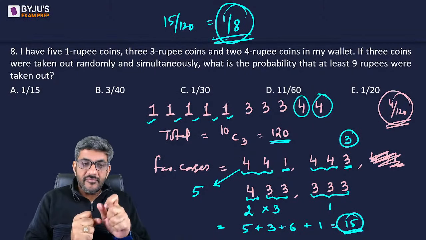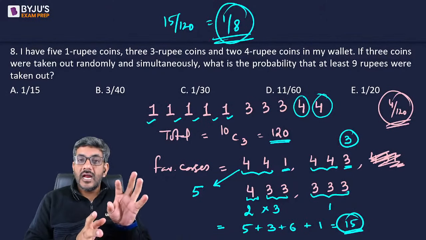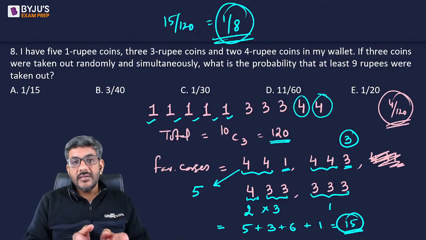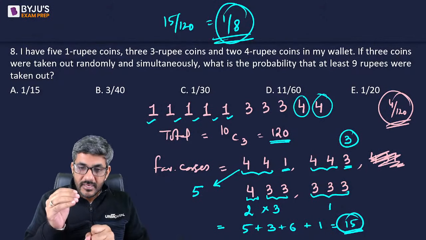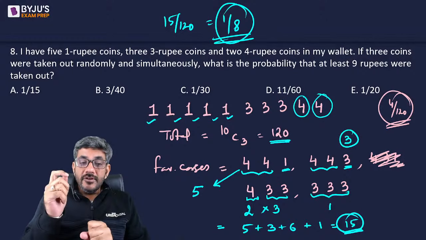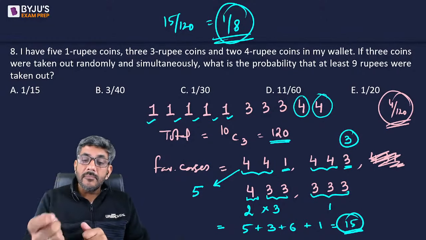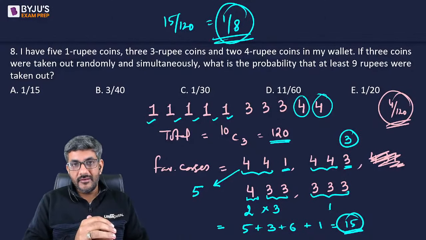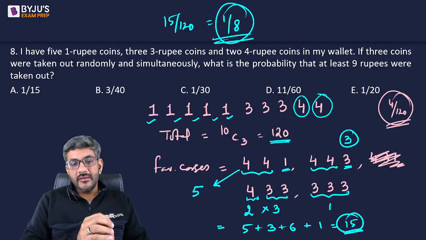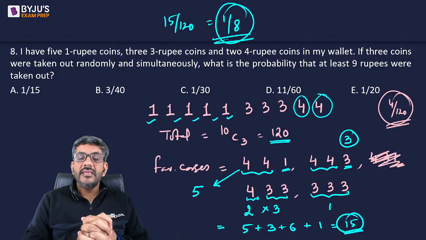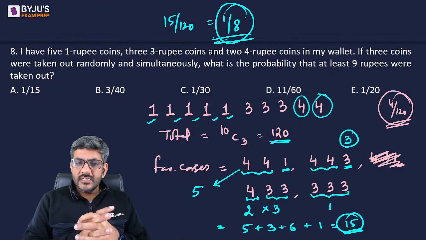That's a very fine detail of probability, that in probability, even if the items are identical, you will consider them distinct while calculating the number of cases. Actually, we do not calculate the number of cases; we calculate the number of ways in which something can be done. We can only calculate the number of ways in which something can be done. So in how many ways a thing can happen, that is what we need to know, and that gives us the answer, right? I'm sure it is understood to all of you now.